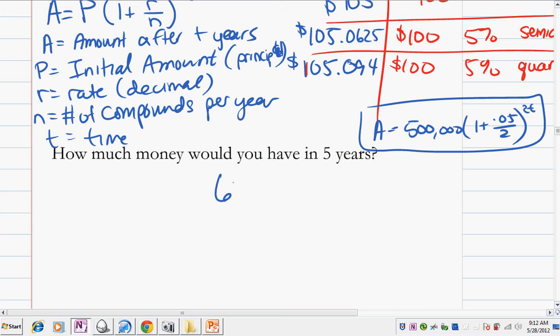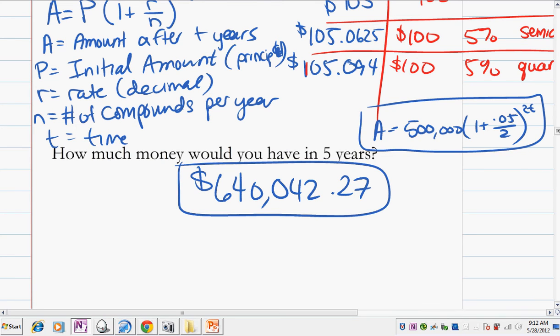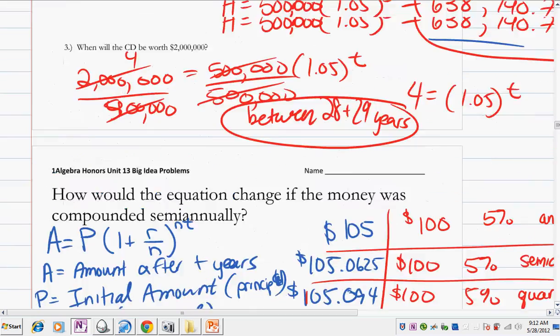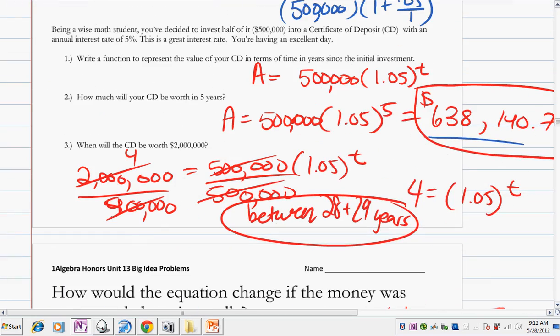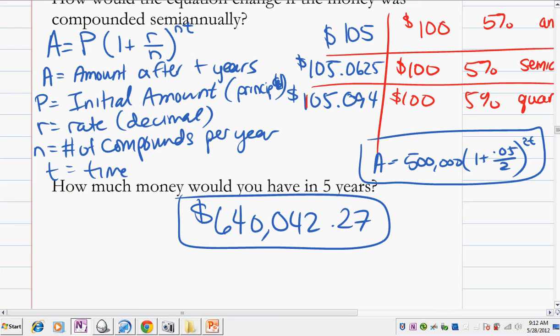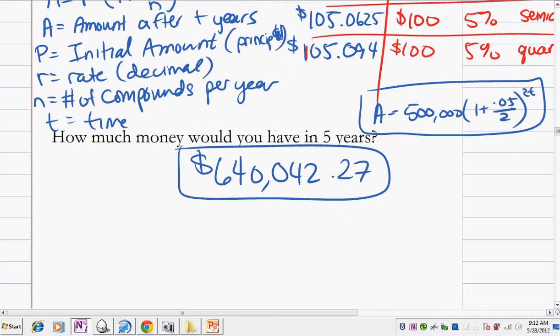So this would be $640,042.27, which is bigger than what we had originally by almost $2,000. So just by this compounding thing, something that, you know, the bank isn't even advertising how often they compound, because people don't even ask about it, but it makes a difference.